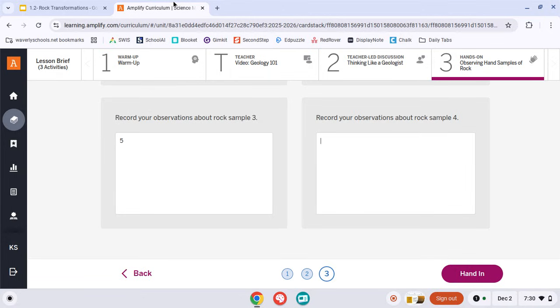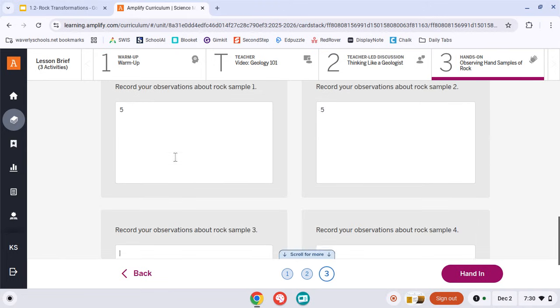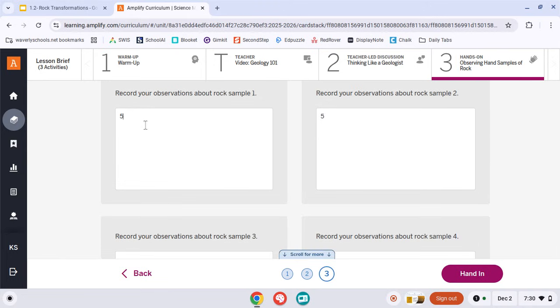Please make sure that you keep the rocks on the numbers that they are already on, so that my classes after you all can make sure that they're recording their observations for the correct rock. Okay. If you have any questions, please make sure that you raise your hand and be polite, whether it's to me or to our guest that is taking over for me in the morning. Okay. Good luck. Bye.